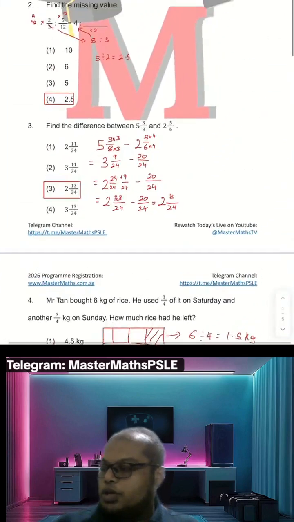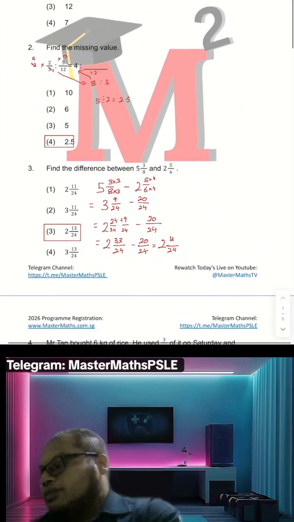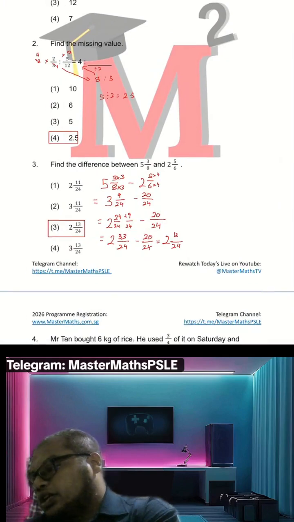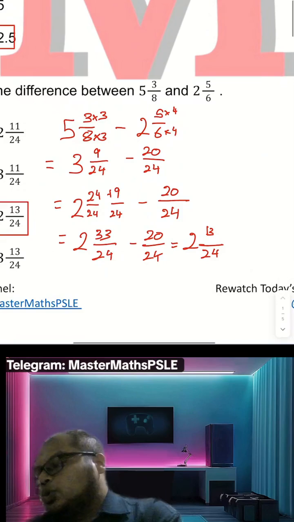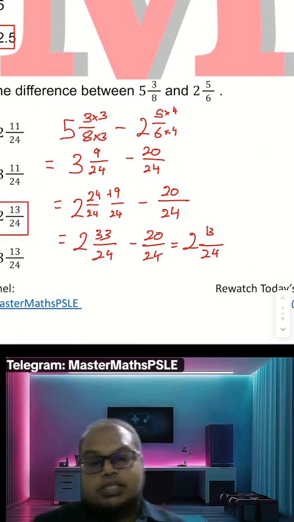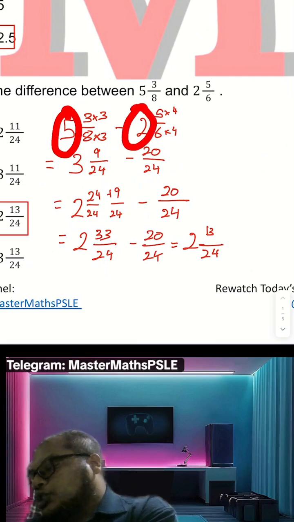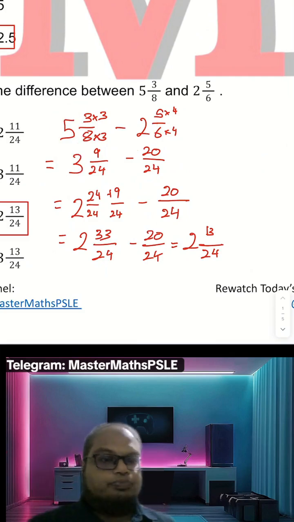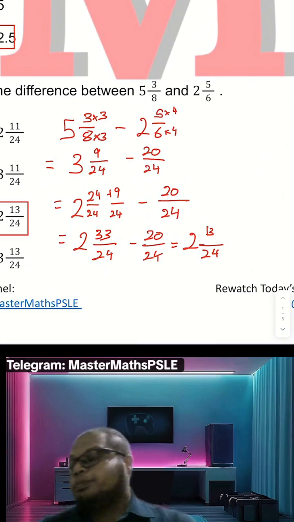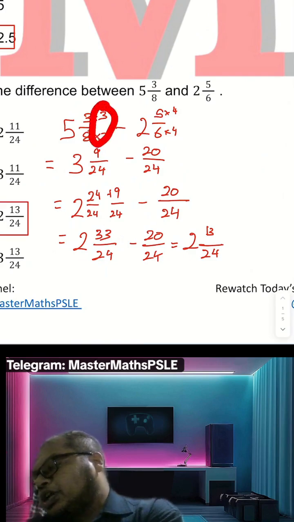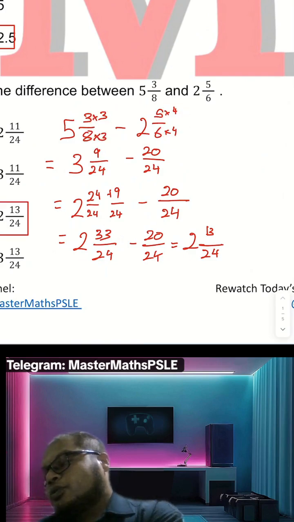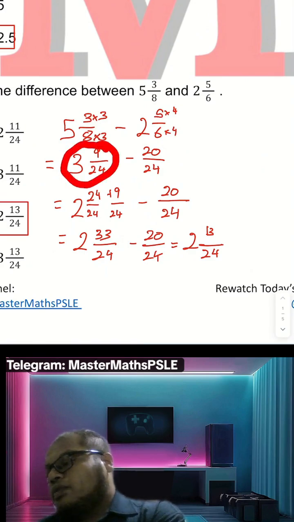Okay, now we go to question 3. Difference. Okay, let's zoom in here. So firstly, what we do when we subtract fraction, we make denominators the same. And at the same time, the whole numbers can minus off each other already. So I take 5 minus 2, I got 3. Okay, then the 8 and the 6 common multiple, 24. Times 3 times 4. So 3 and 9 over 24 minus 20 over 24.